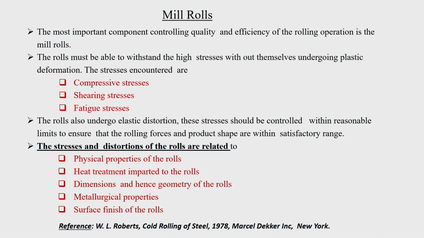Because finally, if it is a sheet metal, your surface finish should be very good. But if it is a rough rolling where you have to reduce it, the surface feature may not be important, but ultimately your customers always look at the quality of the product. So, if it is a sheet metal, you need a very good surface finish, and not only surface finish, the thickness across the length of the sheet should be uniform. That is another important factor.